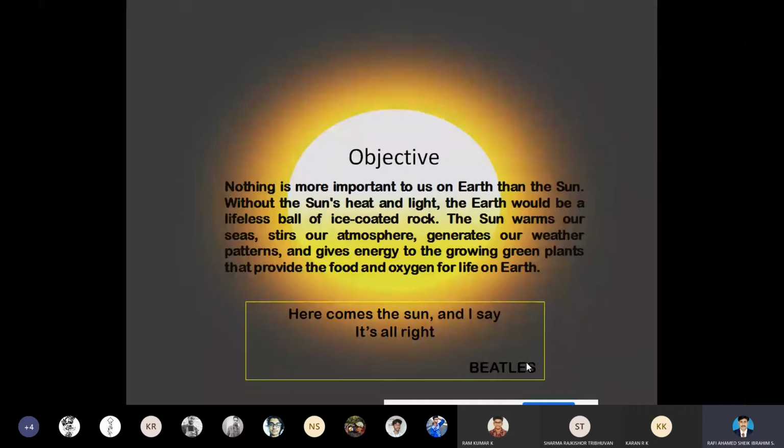In a simple way, we can say that without the sun, nothing is possible on Earth.